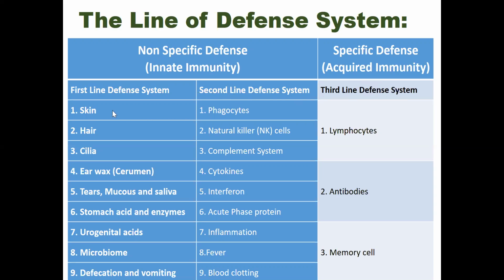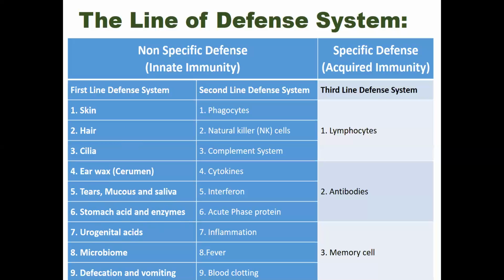Okay. So what are the components of the first line of defense systems? These are the components. Actually, they make the physical and chemical barriers. Okay, skin, hair, cilia, hair wax, tears, mucus, saliva, stomach acid and enzymes, urogenital acids, microbiome, defecation and vomiting. All these things are the components of the first line of defense system.